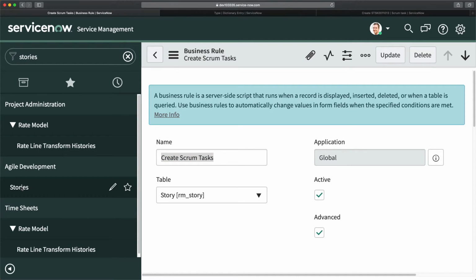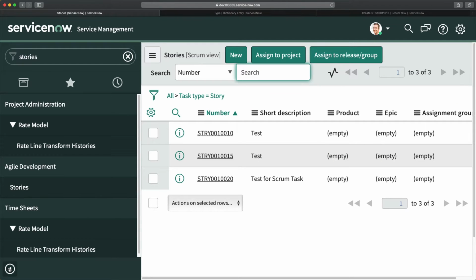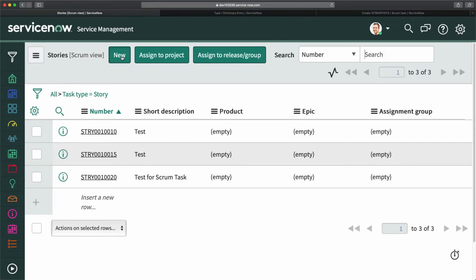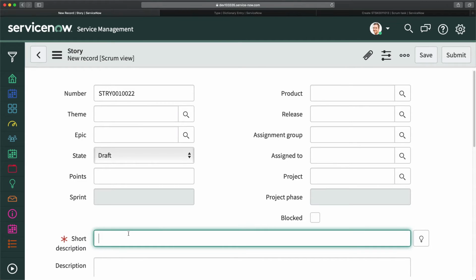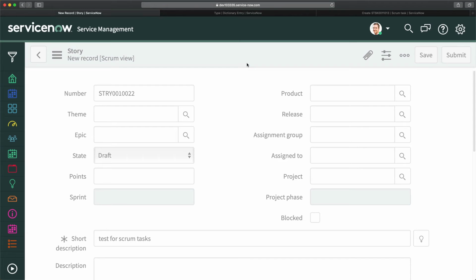So I will go to stories. I will just create new, and I will give test for Scrum tasks. I will click on save.